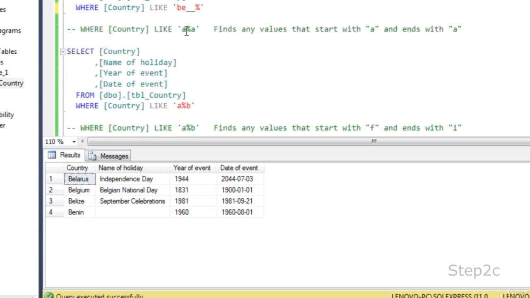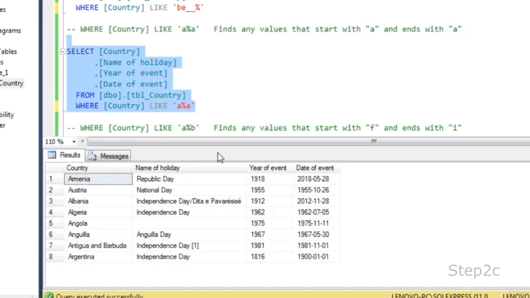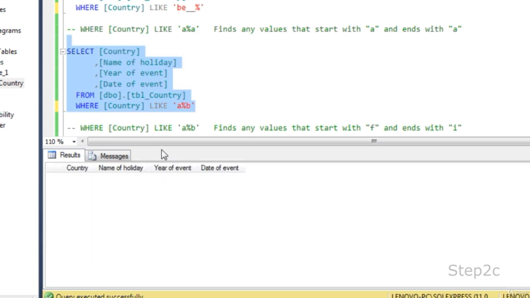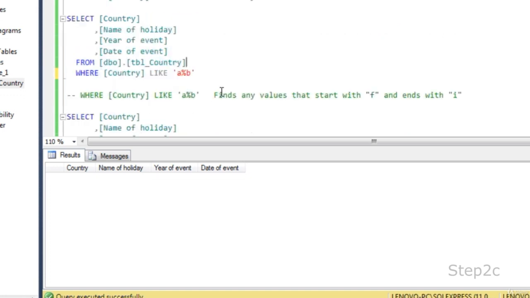If you are looking for some data that begin with A and end with A, you should specify A%A, and you will get all the records that satisfy. If you are looking for data that begin with A and end with B, you should specify A%B, and if you execute, you will get 0 records, because no value begins with A and ends with B.